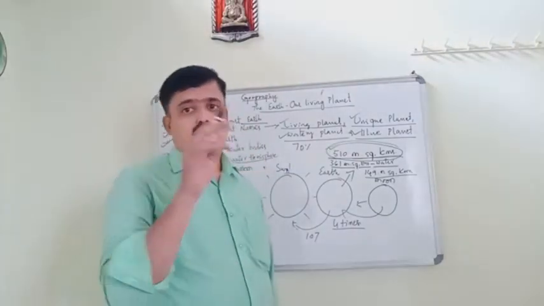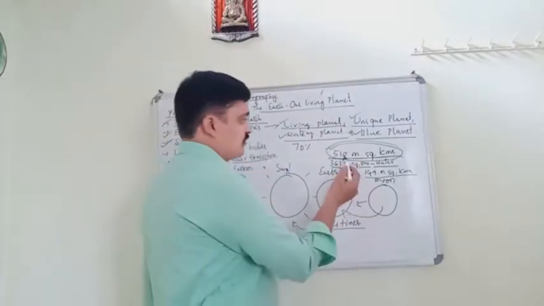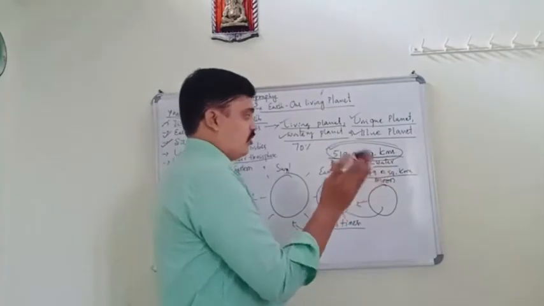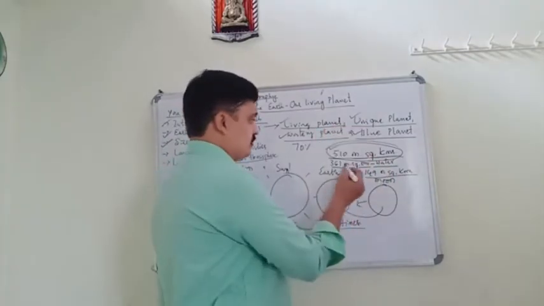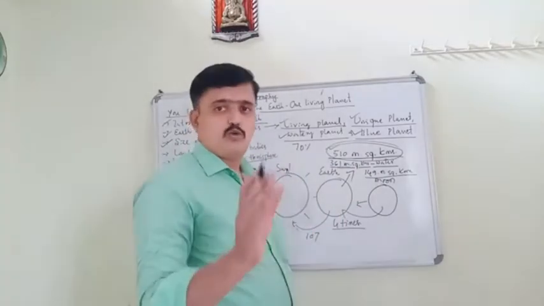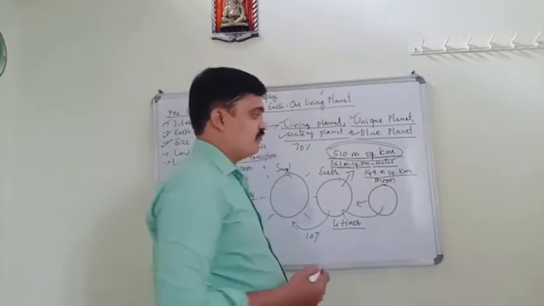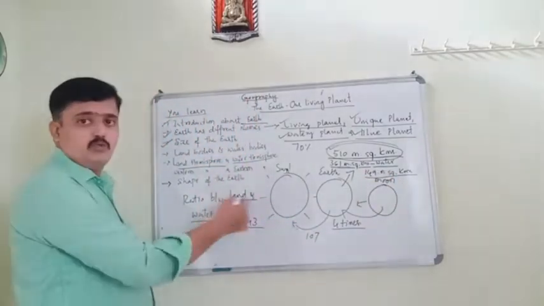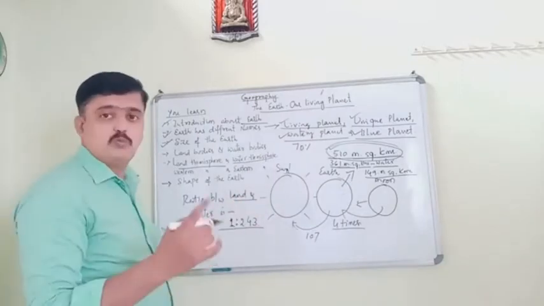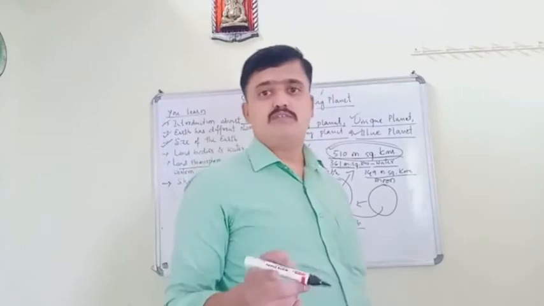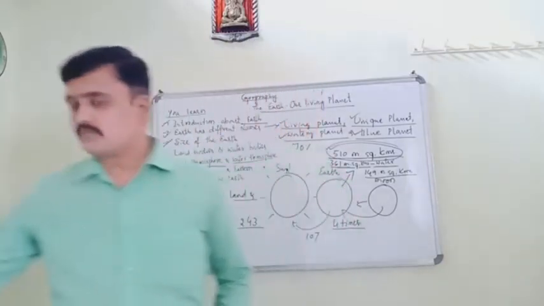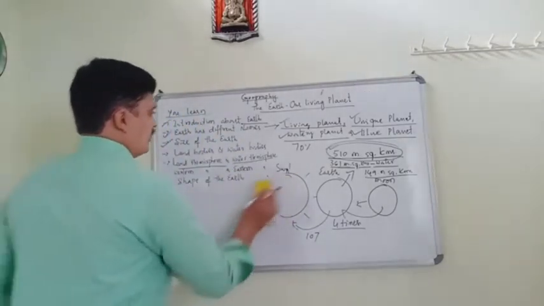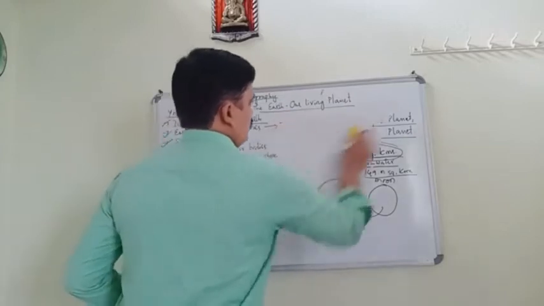The total surface area of the earth is 510 million square kilometers. In that, 361 million square kilometers is covered by water, and 149 million square kilometers is land. The ratio between the land and water is 1:2.43. So this is about the size of the earth. Next we go to the land bodies and the water bodies.